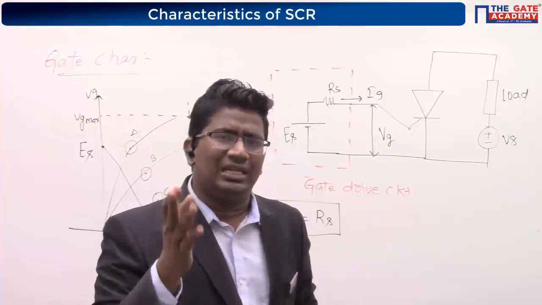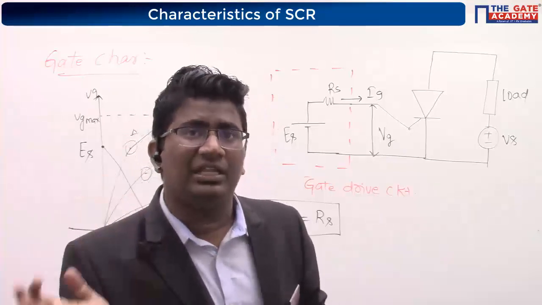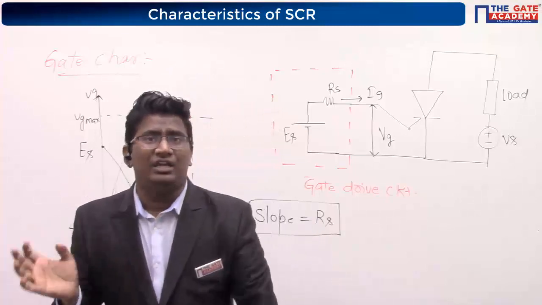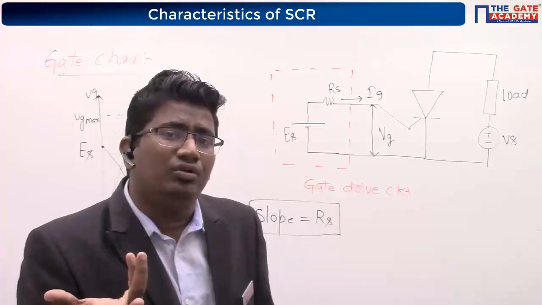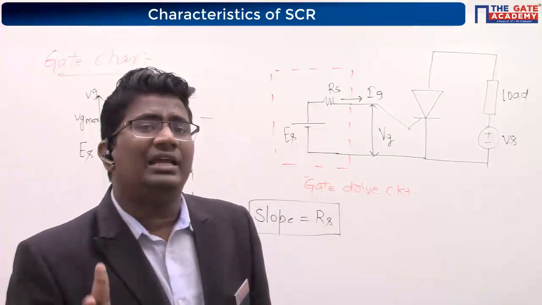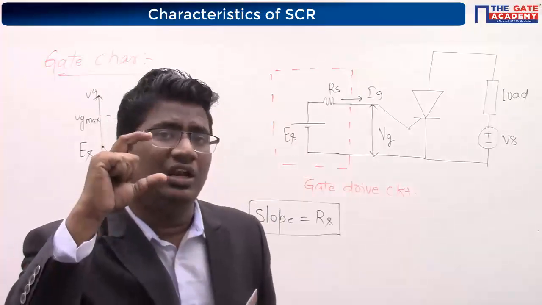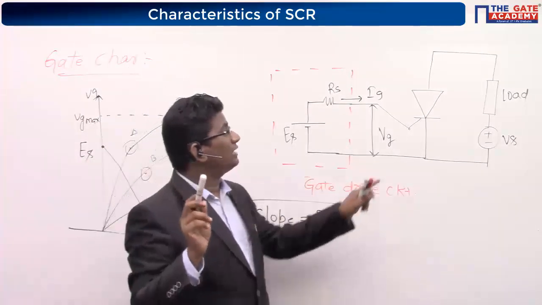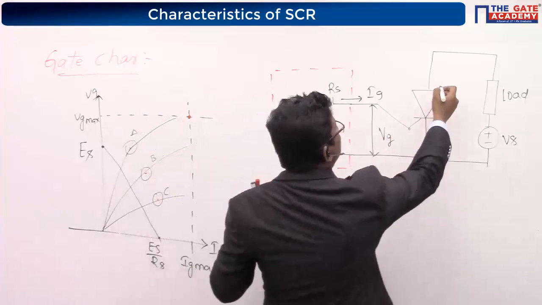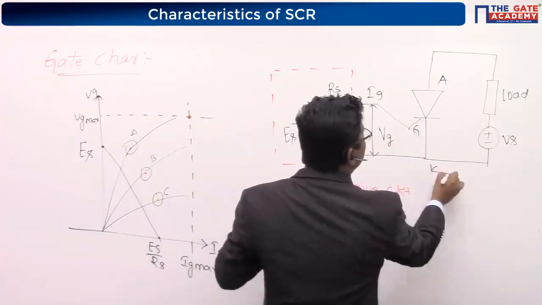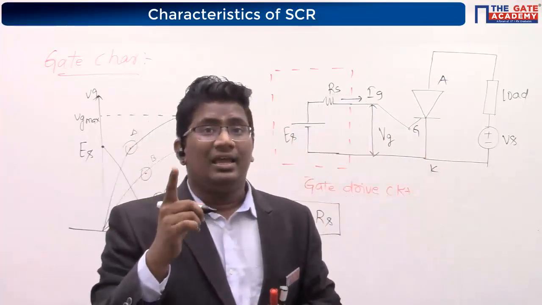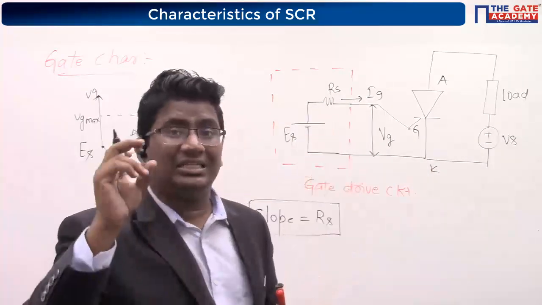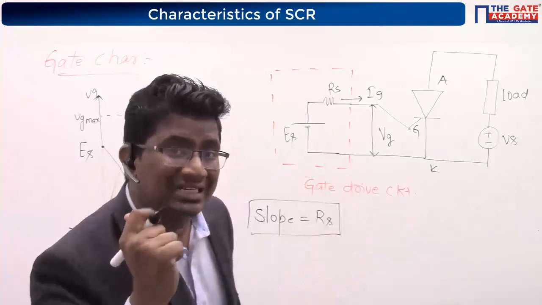Why is it necessary to limit the gate current? What happens if I increase the gate current to a large value? Why are you only choosing a limited gate current? Yes, to protect the gate cathode. This is your anode, this is your gate, this is cathode. Because of losses, temperature increases. But the gate cathode section is heavily doped, so it will immediately get destroyed.